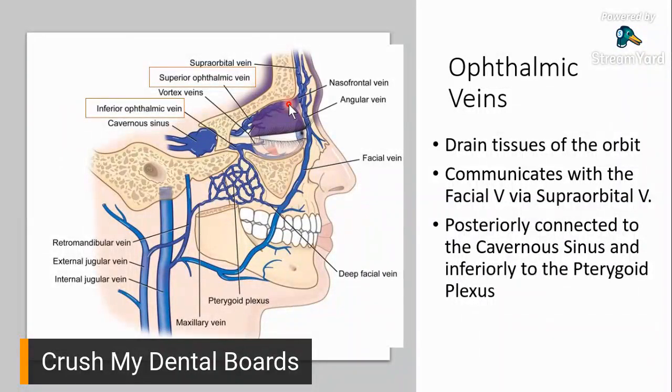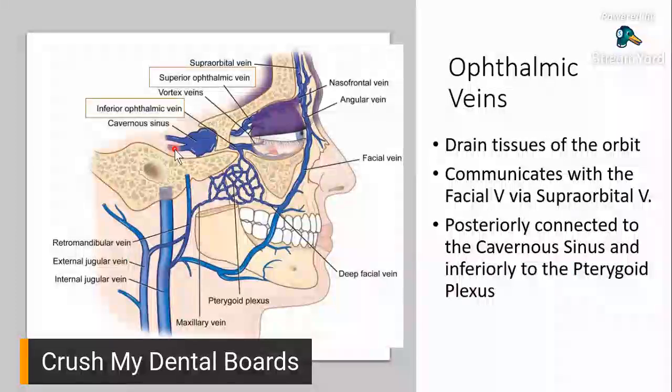Now, another connection na meron ang ophthalmic vein would be to your cavernous sinus. So, this is your superior ophthalmic vein right here. And this is your inferior ophthalmic vein. Kung susundan nyo siya posteriorly, makikita nyo nandun yung cavernous sinus. Again, when we talk about sinuses, it's a space.